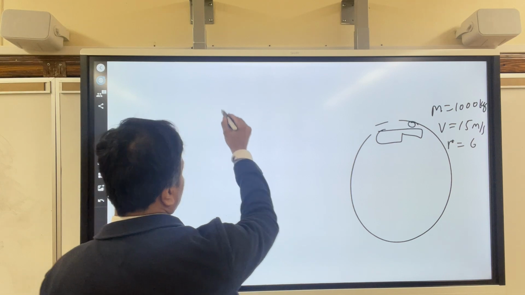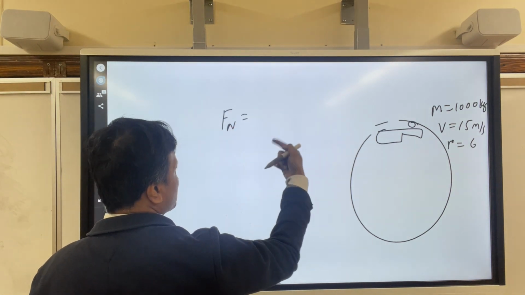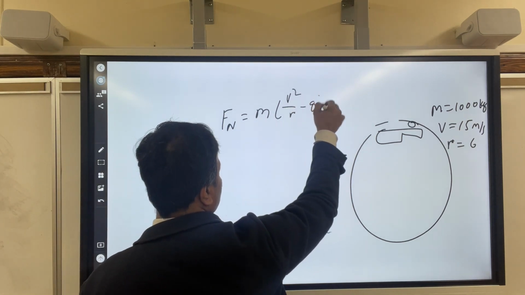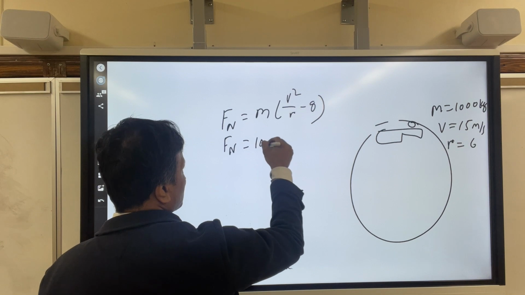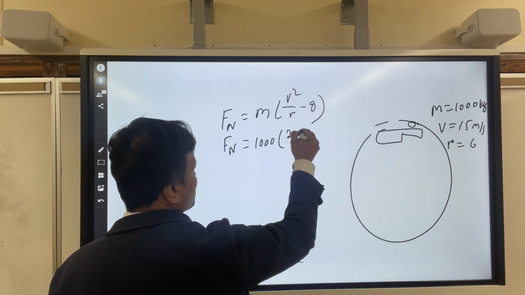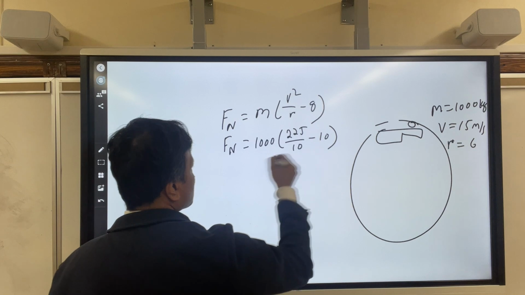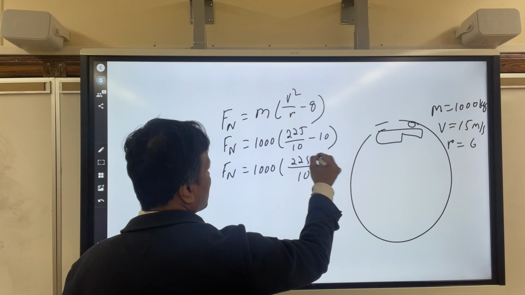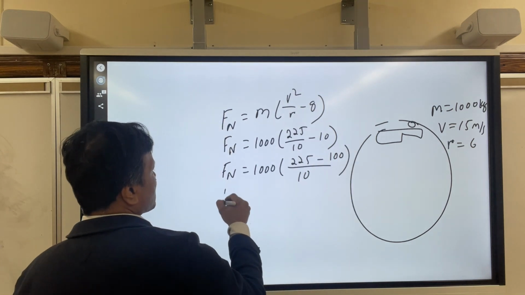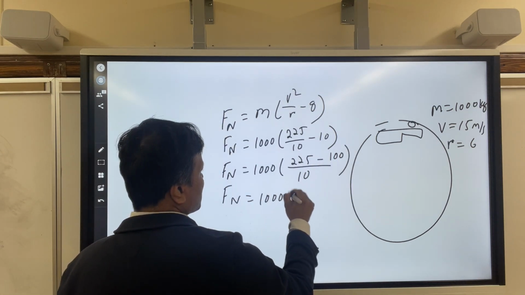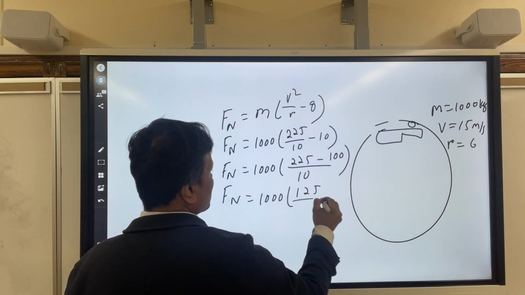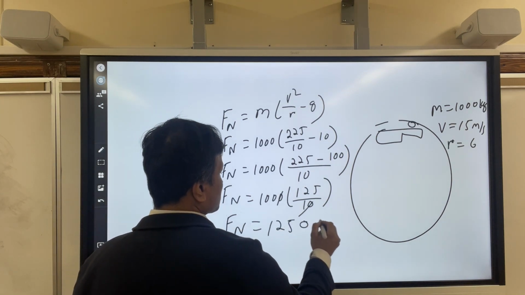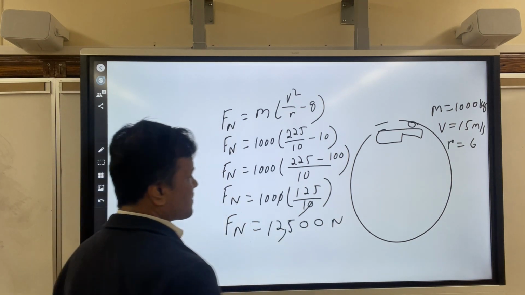Okay, so again, Fn is at the top, so you're going to use the same formula, m times v squared over r minus g. So Fn is, of course, 1000, and then v squared is 225 over 10 minus 10. So you have 1000 times (225 minus 100) over 10, which is 125 over 10, the zeros cancel. So Fn is 12,500 Newtons.